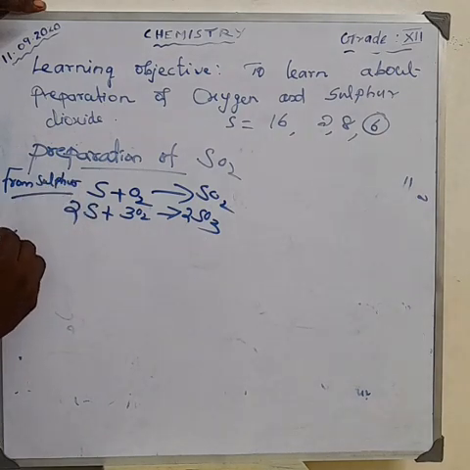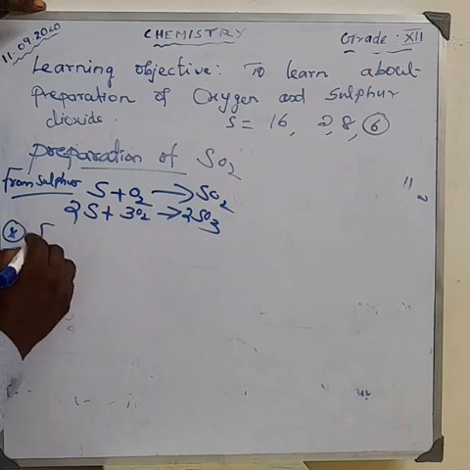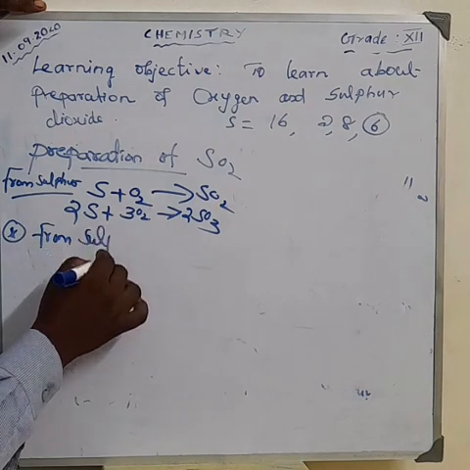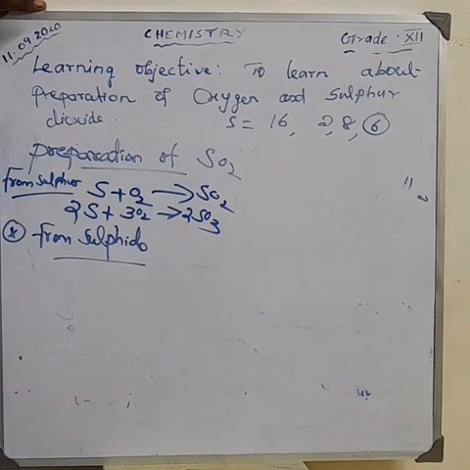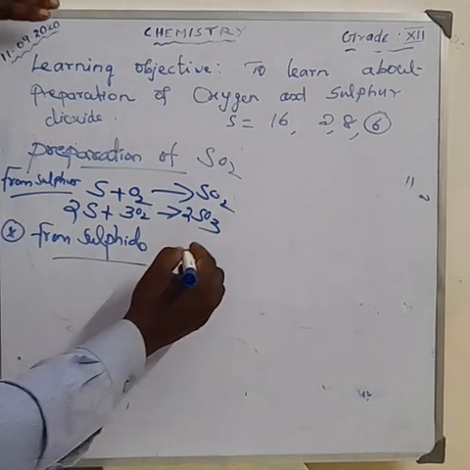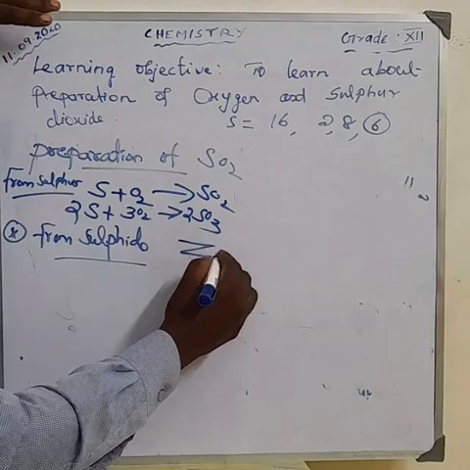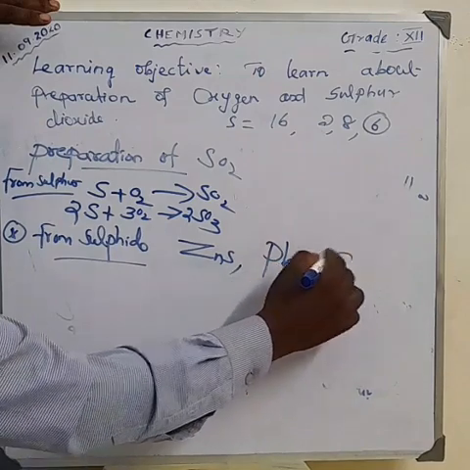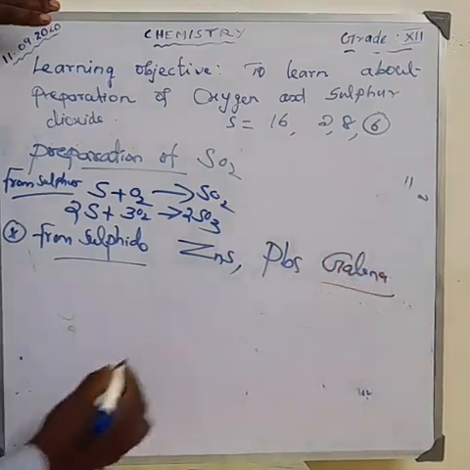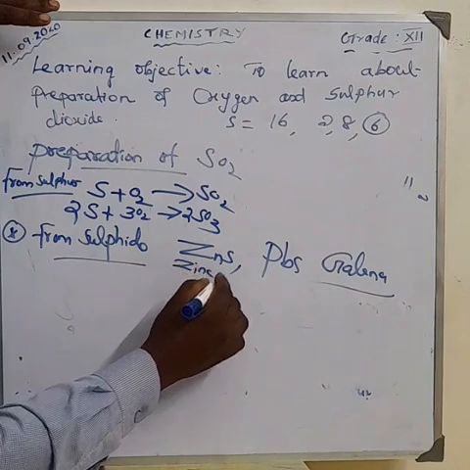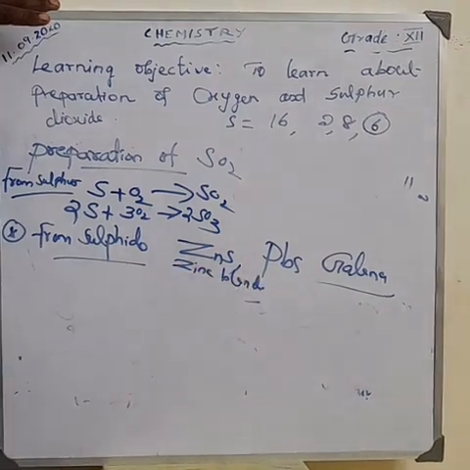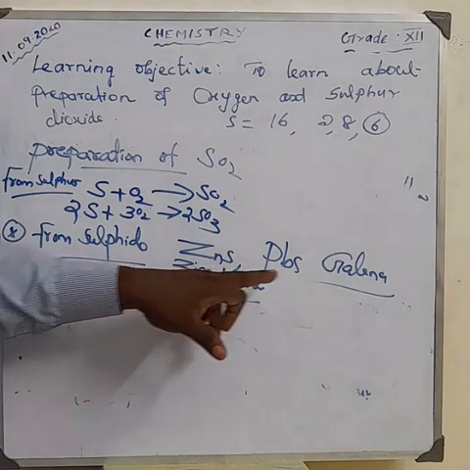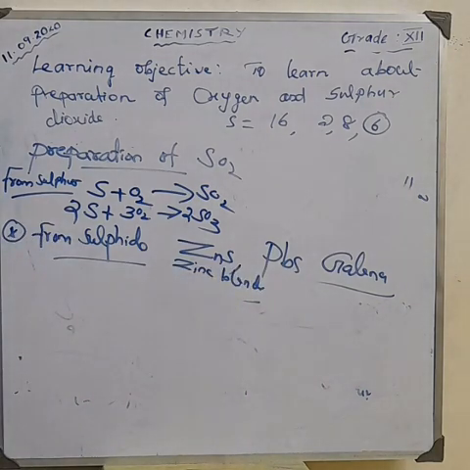Next one, from sulfides. Sulfide means zinc blende. The formula for zinc blende is ZnS, zinc sulfide. Galena is PbS. Metals combined with sulfur are commonly called sulfides.